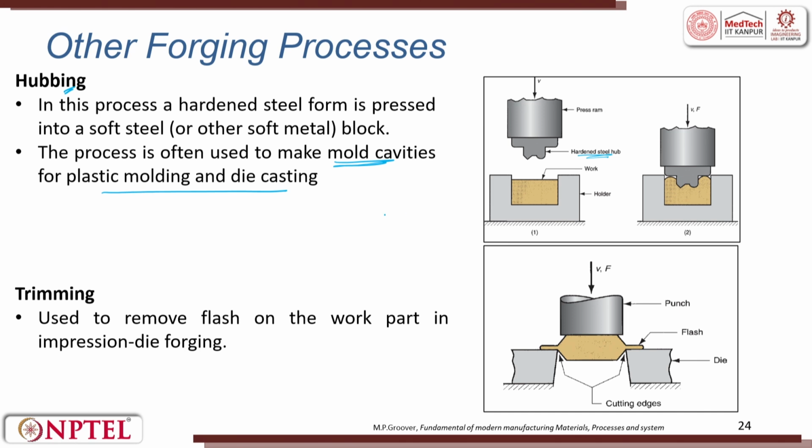Trimming is the other process used to remove flash on the work part in impression die forging. So, you keep the workpiece, you punch, you hit it. Now the component is cut here, and then the component falls down. You use this component for your real time application. The flash is trimmed off the work part in impression die forging.